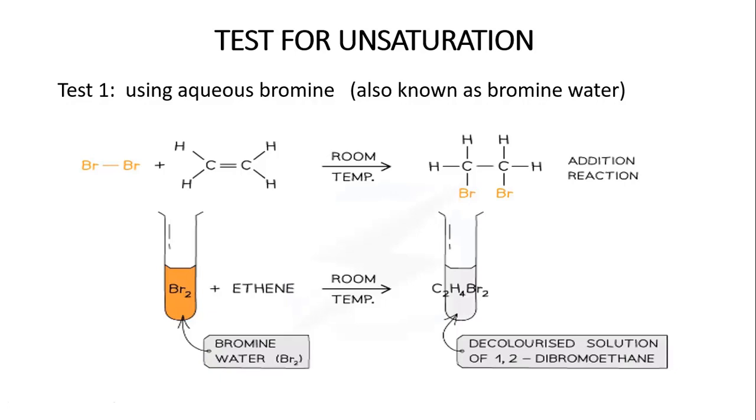So this is what is happening here. As you can see, this is bromine, reddish brown. You add the unsaturated compound, and this is the color initially, but afterwards you notice that after the reaction, it remains clear. So the result is that it decolorizes bromine water. So that is test number 1.